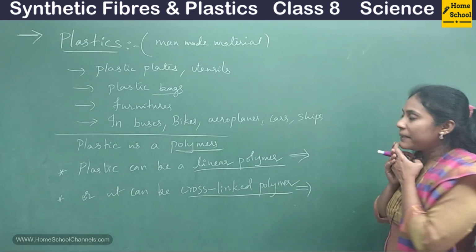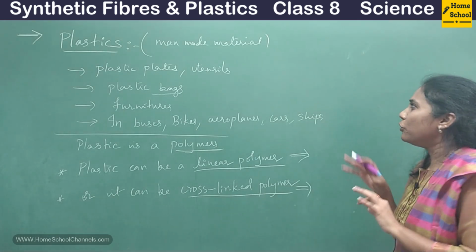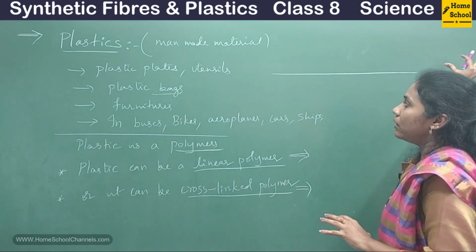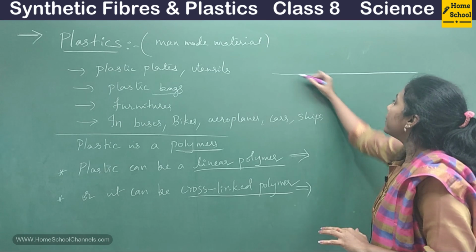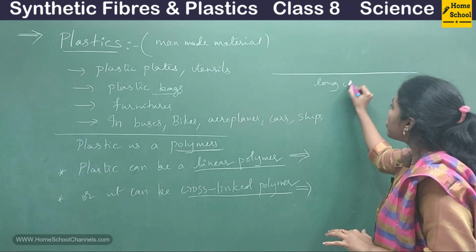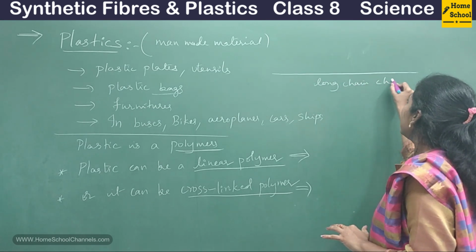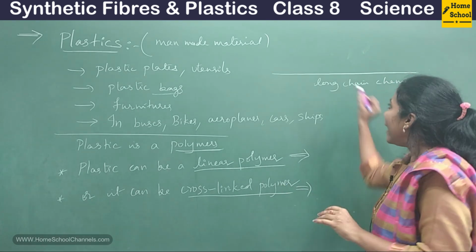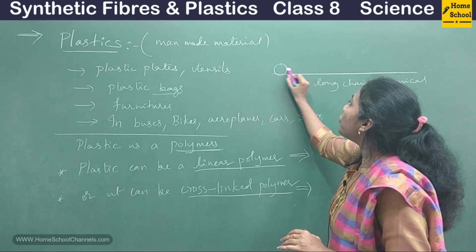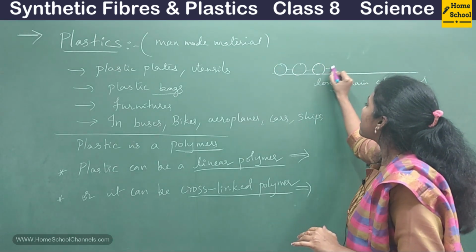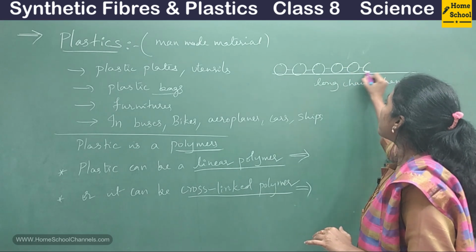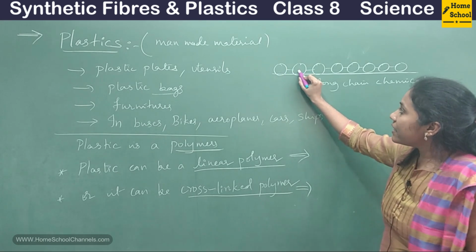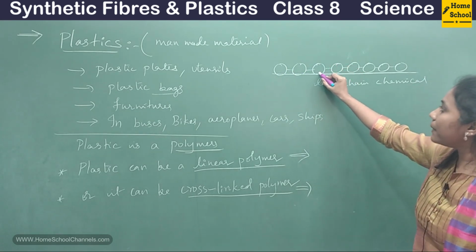See, I already told you, polymer is a long chemical molecule, a long chain, a very big long chemical called polymer, and this polymer is made up of so many small chemicals. So this is one small chemical, this is another small chemical.